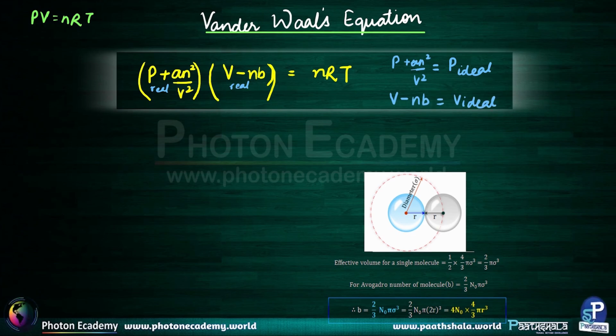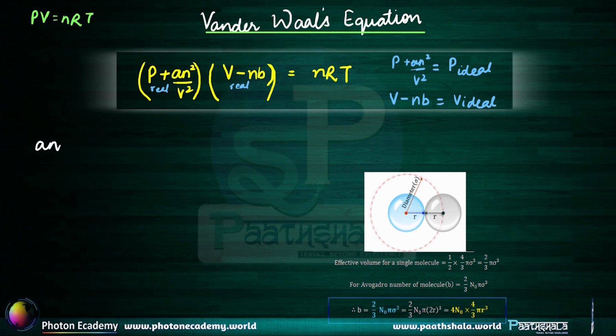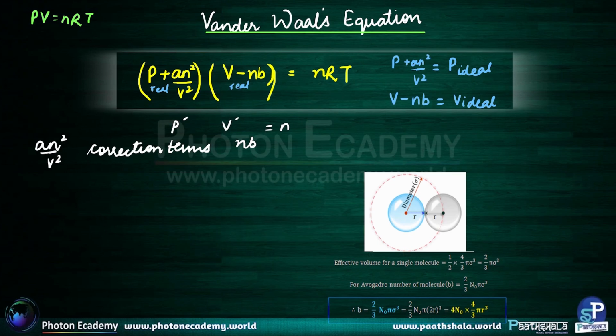So basically, we can say that a n square by V square, and nb, both of these are correction terms. The correction terms in the real pressure and volume, so that the equation can look something like the ideal gas equation. So let's see what these terms are. If we talk about a n square divided by V square, this is basically, as we talked, the correction term in the pressure to be considered. So why does this term come up?